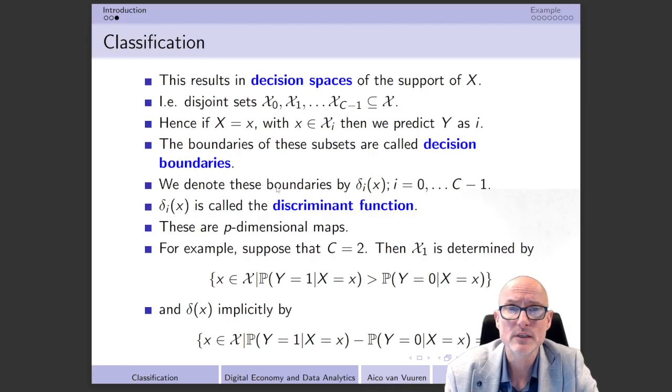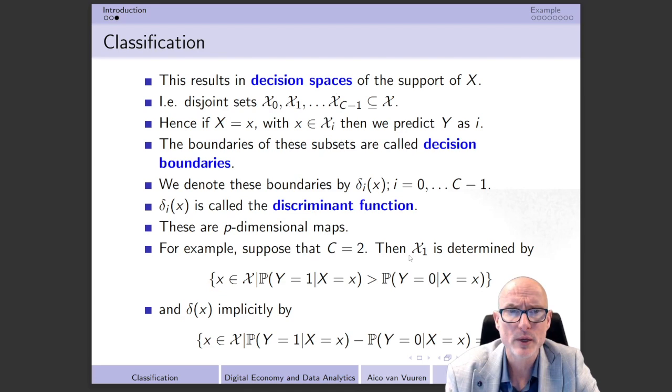We denote these decision boundaries usually by delta i of x, for i again from 0 to c minus 1. These decision boundaries are sometimes also called discriminant functions, and take into account that they are p-dimensional maps. This still is a little bit fake, but it becomes immediately clear when we look at the special case of c equal to 2. Then there can only be two decision spaces, of course x0 and x1.